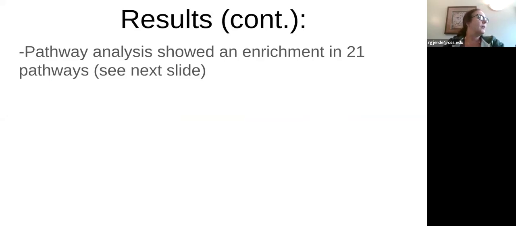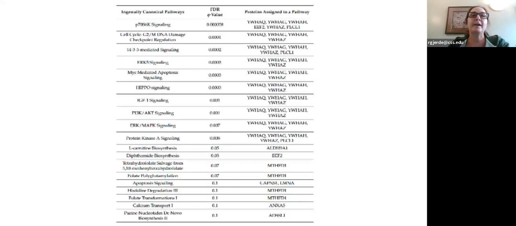Okay. There is also, on the next slide, their pathway analysis results. So they identified 107 total pathways showing enrichment. And then after the statistical analysis, only 21 of those pathways were seen as statistically significant. So this is a list of the pathways. I know it's kind of hard to see. Sorry about that. It's a little bit blurry.